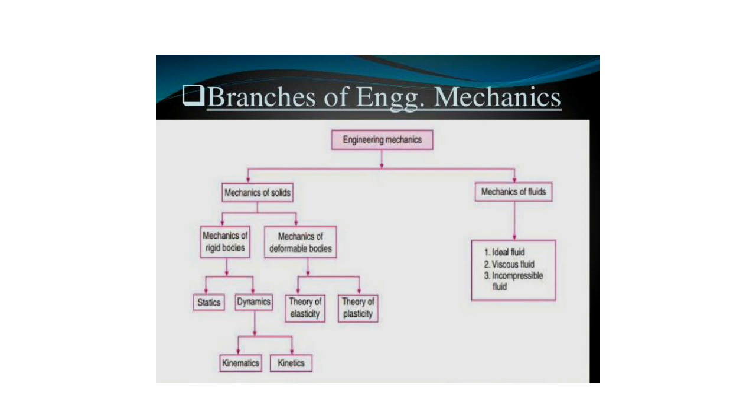So what is a rigid body? A rigid body is one which cannot be deformed, thus it is a hypothetical body. And another one is the deformable body. Deformable bodies we can categorize into two types of material: elastic material and plastic material. Elastic material will have temporary deformation and plastic material will have permanent deformation. So this is the reason strength of material plays a vital role in mechanics, and that is one of the reasons we should study this subject.